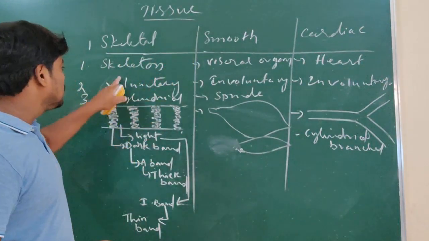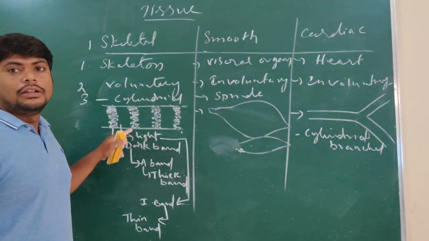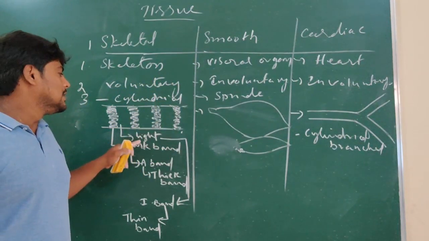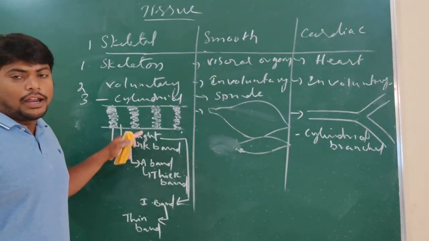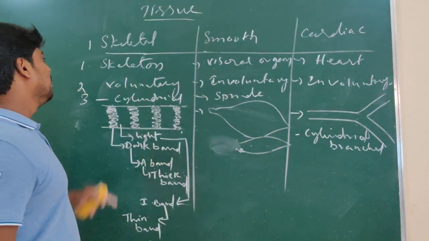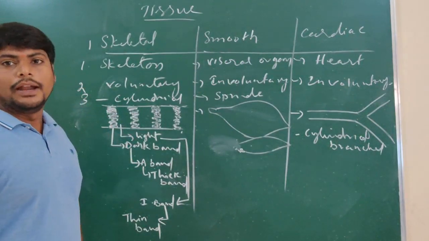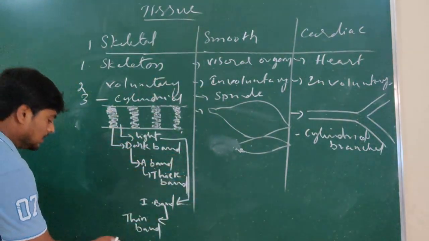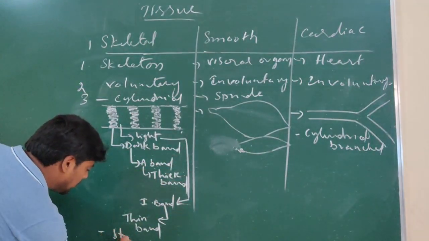Why? Because striation is found. But here there is no striation, while here striation appears.